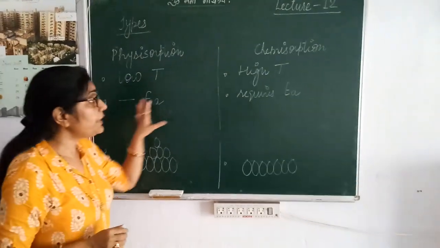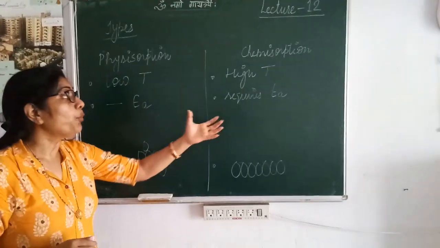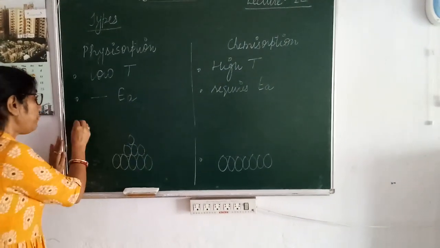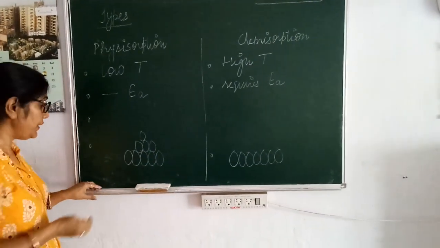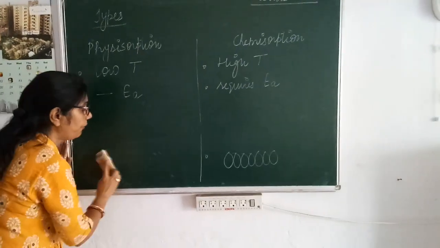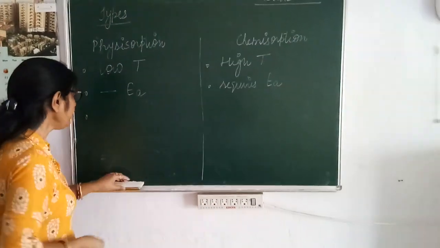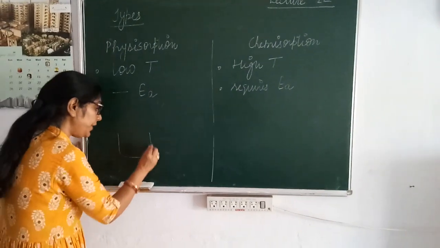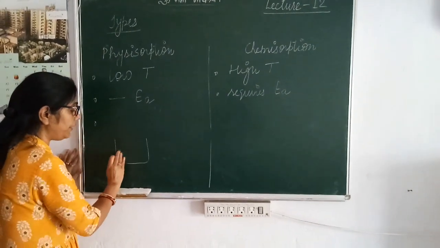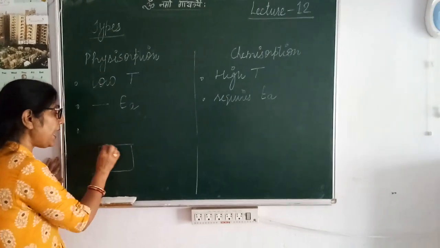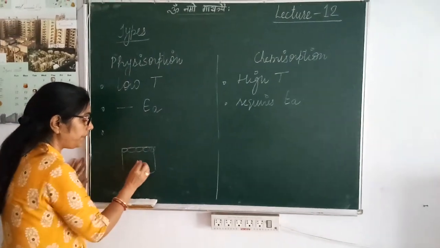So far as surface area is concerned, in both cases the adsorption would depend upon the surface area. And one more very important point is the state of the adsorbate. The state of the adsorbate in case of physical adsorption would remain the same in the bulk as well as at the surface.